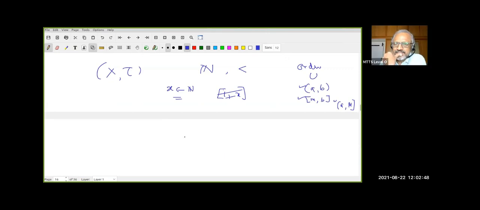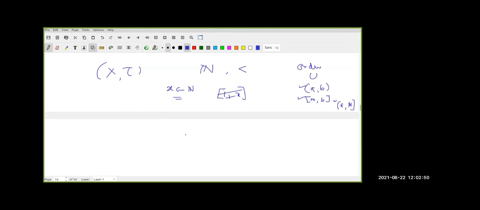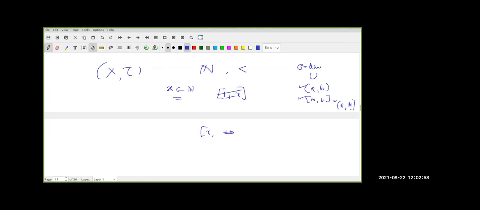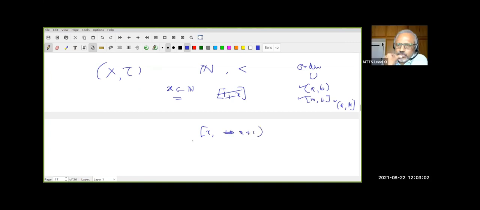No, there is something: [x, x+1). Closed at x, open at x+1. Yes, but why should this be? Because for this x, I should find an interval in which it should be contained.